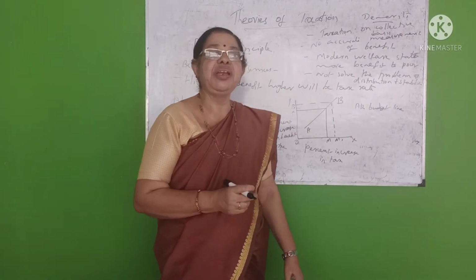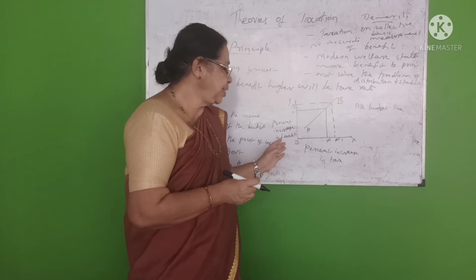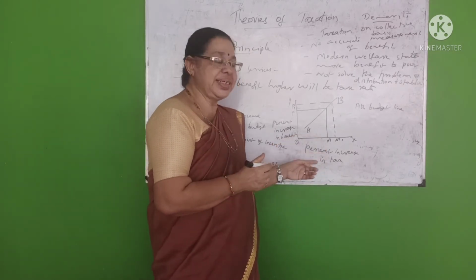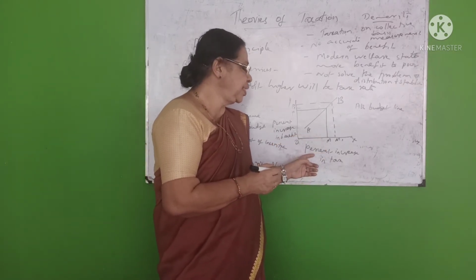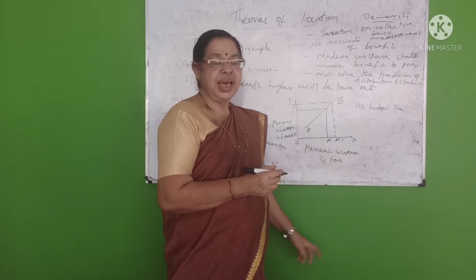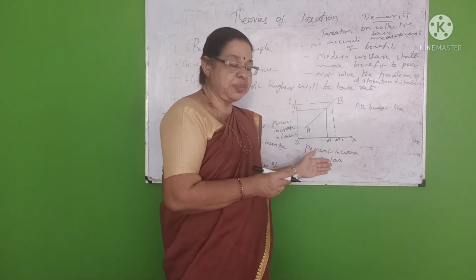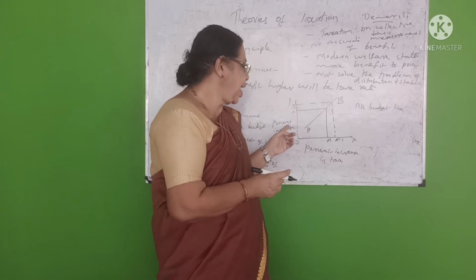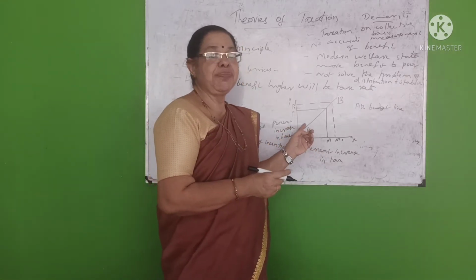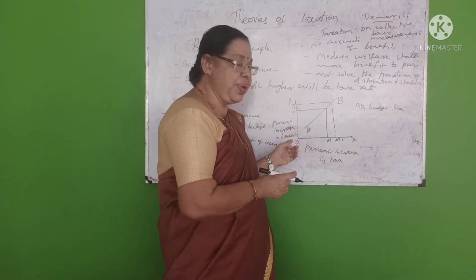This is explained with the help of a figure. On the OX axis, we have the tax level, and the OY axis expresses the percent increase in benefit.